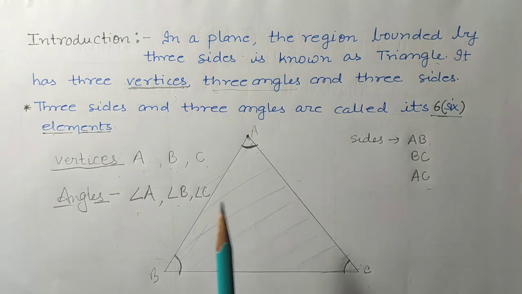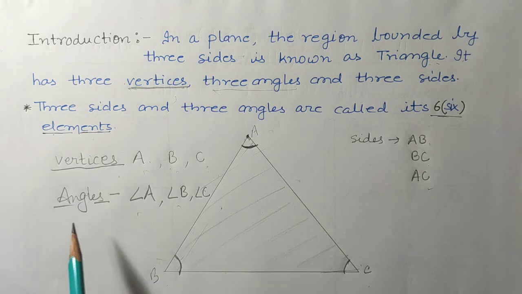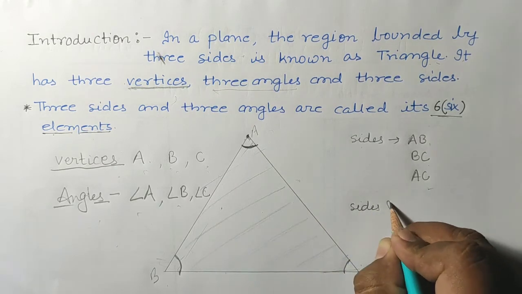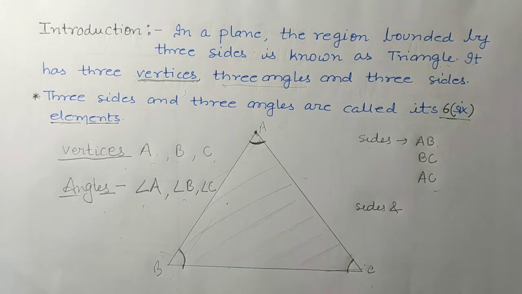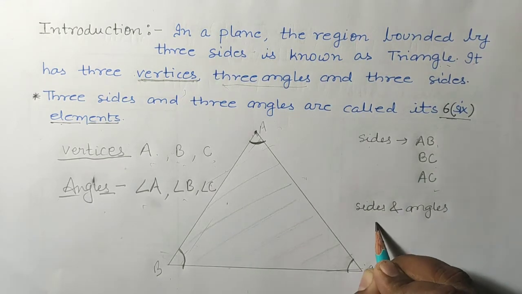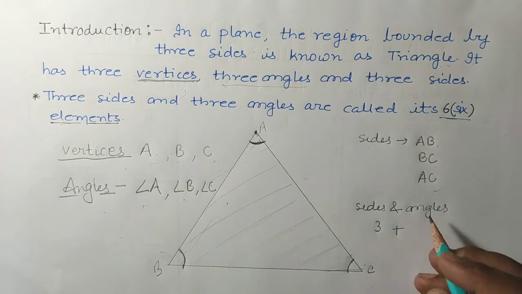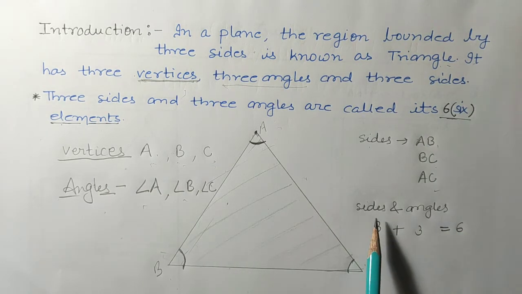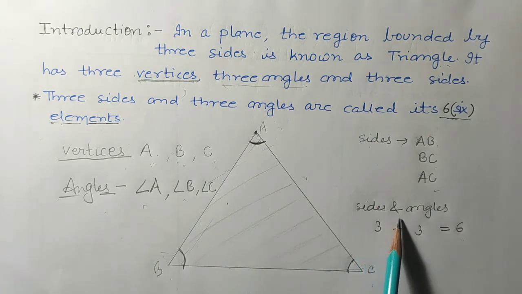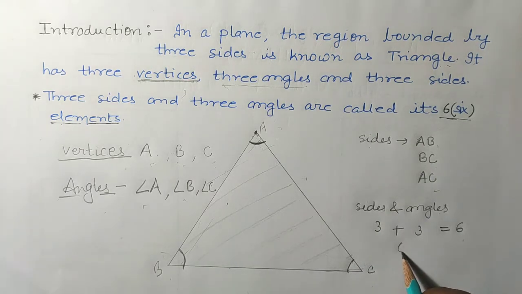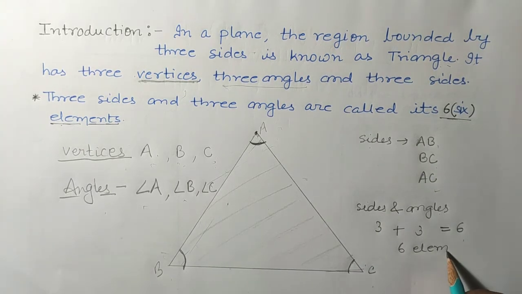This is clear. And when you talk about sides and angles, the sides are 3 and angles are also 3, total 6. These 6 are known as 6 elements, means 3 sides and 3 angles are known as 6 elements of triangle.